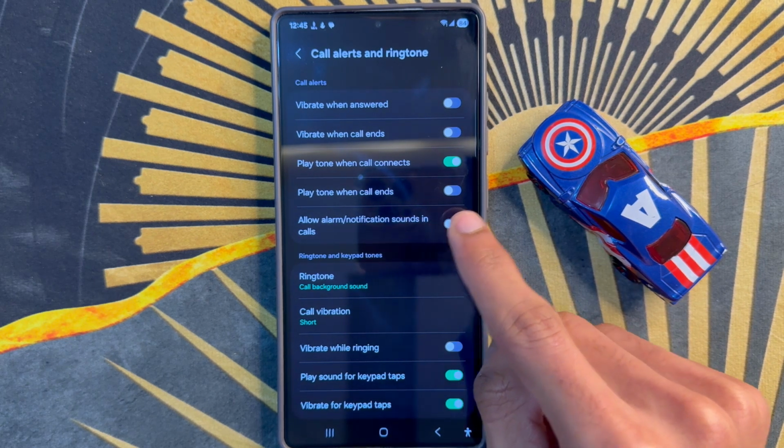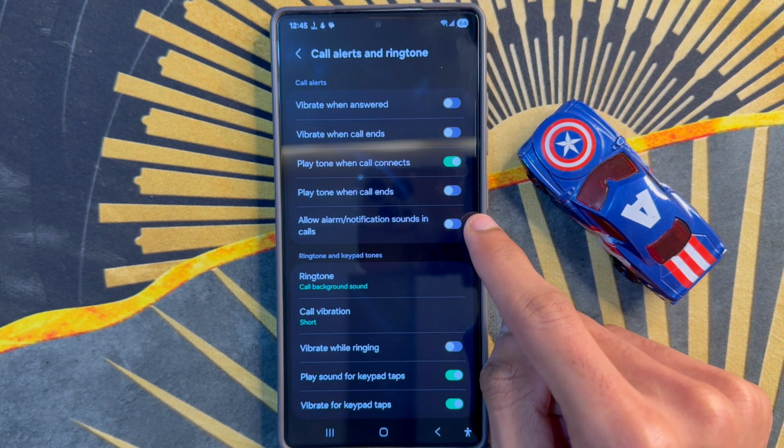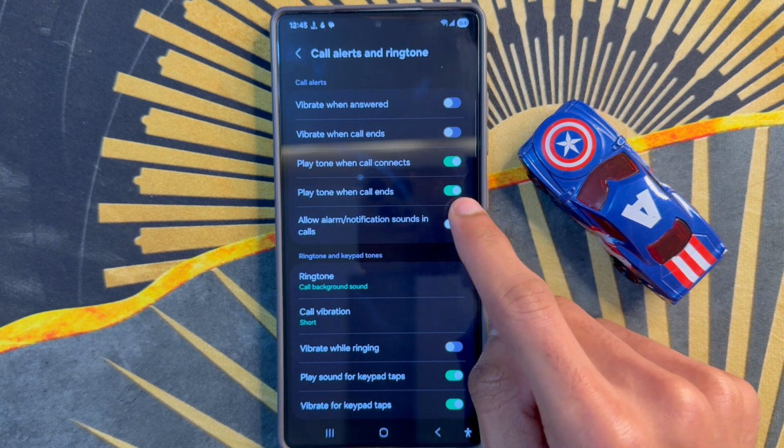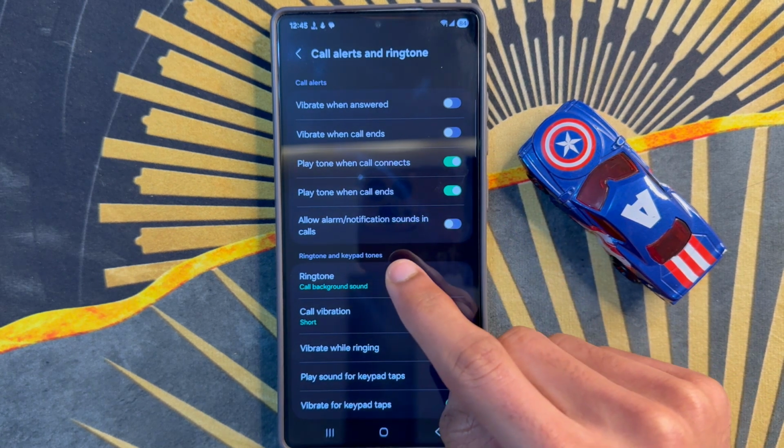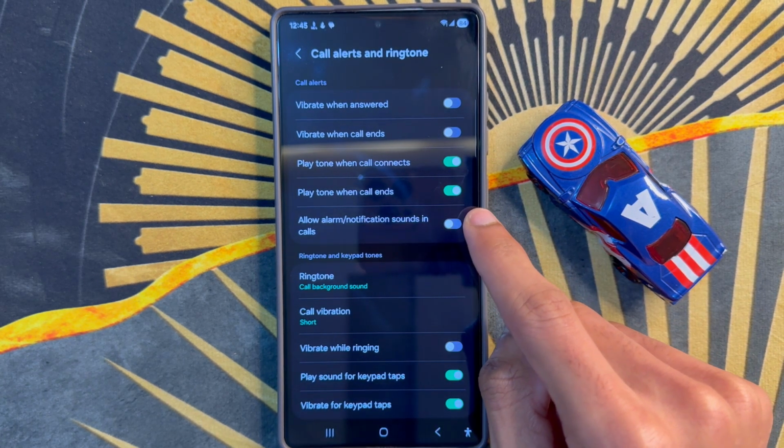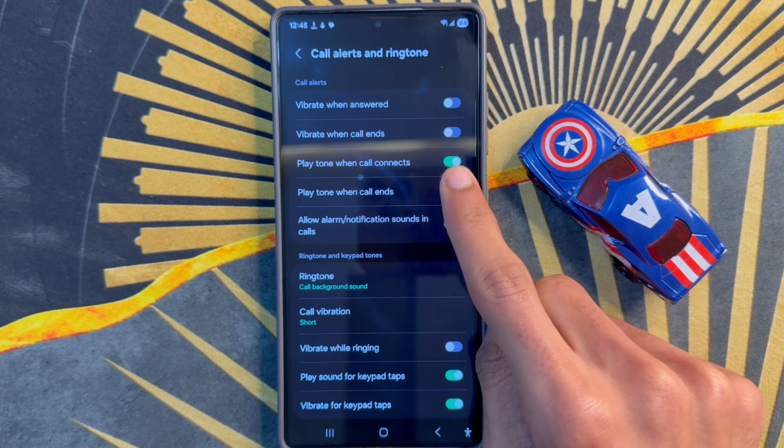If you want to turn on play tone when call ends, turn on this button. After turning on this button, you will see play tone when call ends is turned on. You can turn on or turn off play tone when call ends from here.